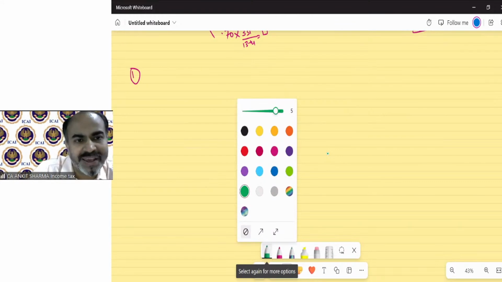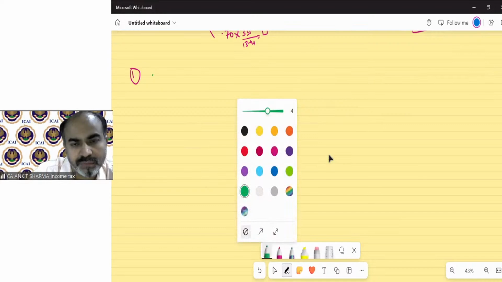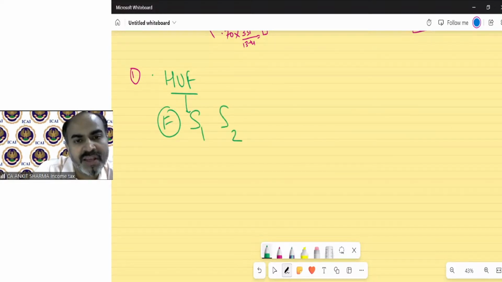So the concept says that if there is a Hindu undivided family, in this family there is a father and his 3 sons S1, S2, S3 and daughter D1, and there are 5 similar buildings in the HUF.